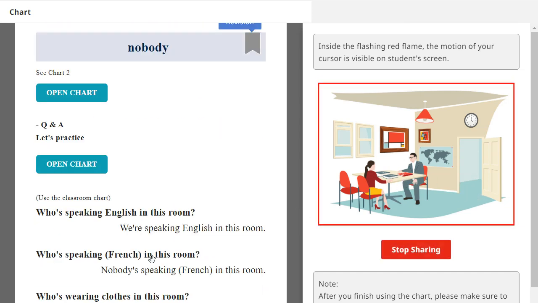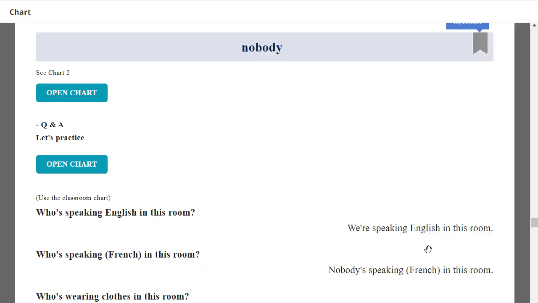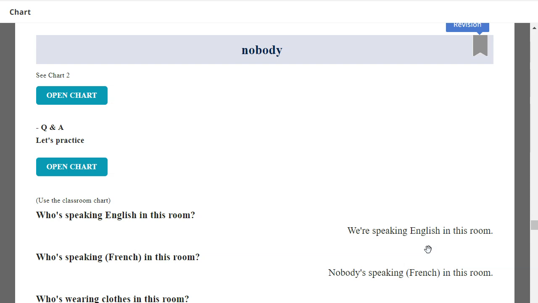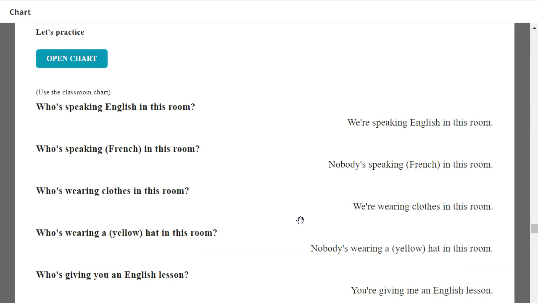Who's speaking English in this room? We are speaking English in this room. Who's speaking French in this room? Nobody's speaking French in this room.